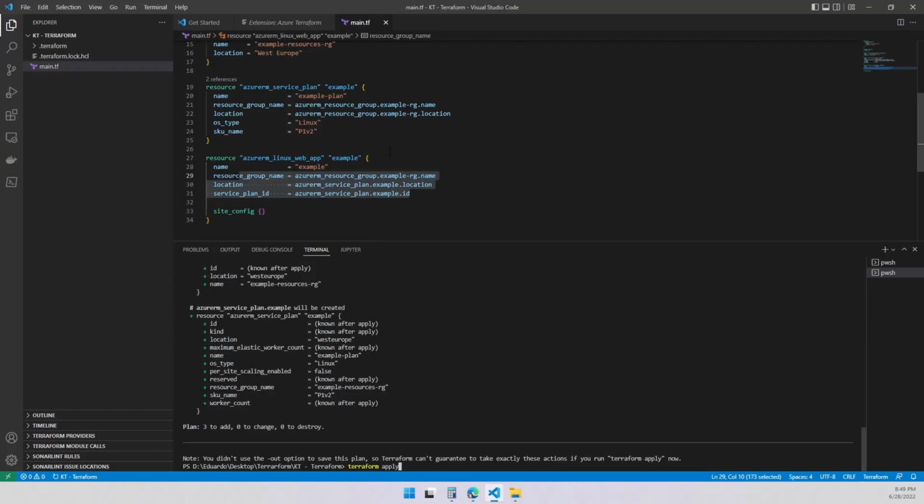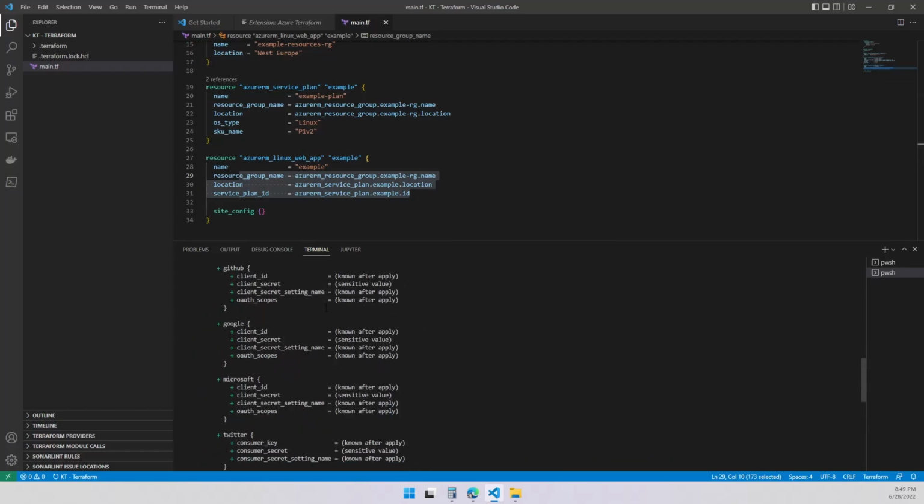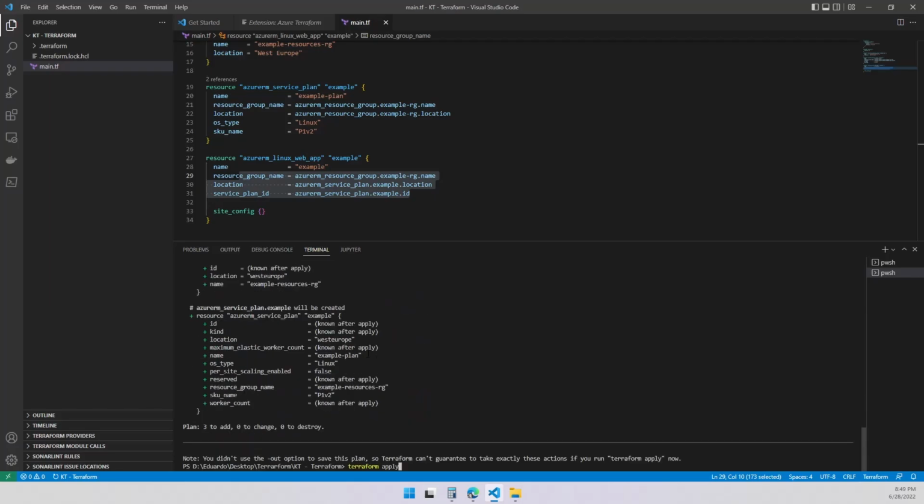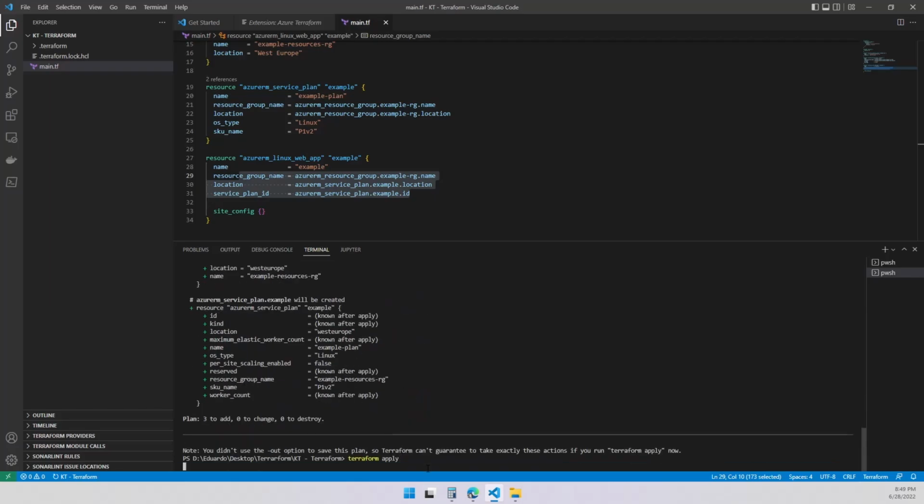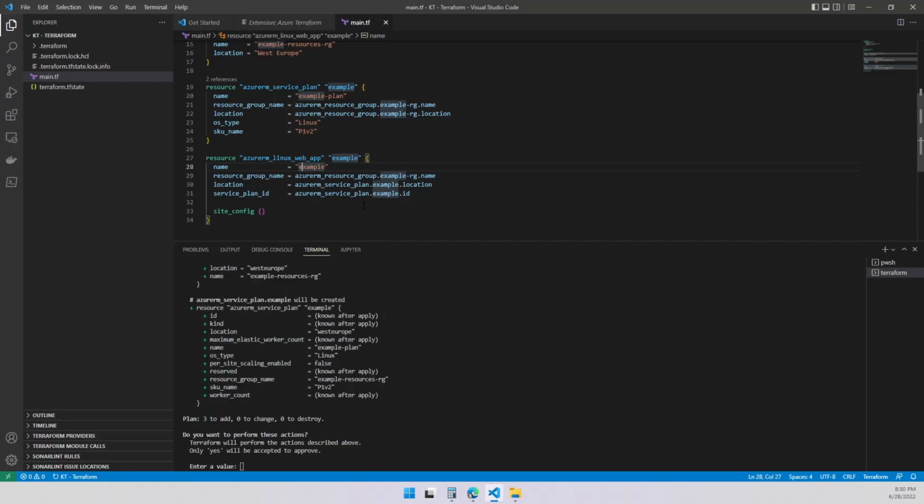Now, this is going to fail. It doesn't show in the plan because the plan is perfect. Nothing is created yet, but it's going to fail, and you're going to see why in a minute. It's going to start creating stuff. When it creates the resources, I intentionally forgot to change the name of my web application because it has to be globally unique. It looks like it's going to fail.